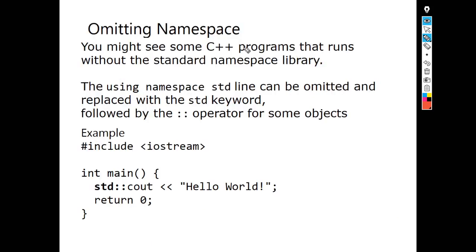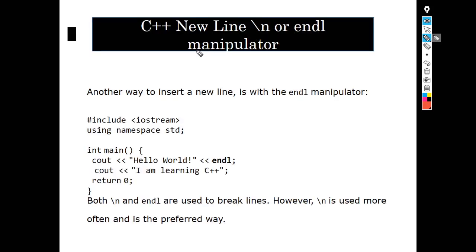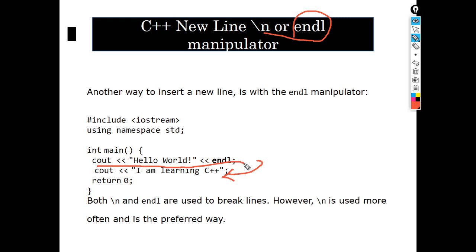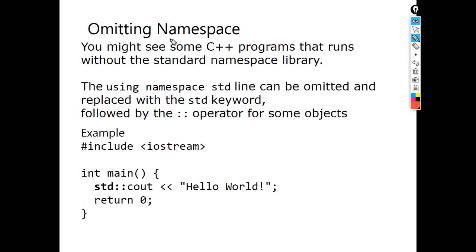Now here we have some escape sequences, right? Backslash n moves the cursor to the next line. So here you can see in C++ we have the endl manipulator. Here you can see cout, hello world, endl, and then I am learning C++ will be printed on the next line. This endl manipulator is used instead of backslash n, that is, the new line.